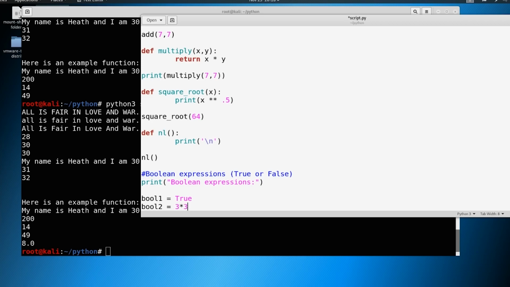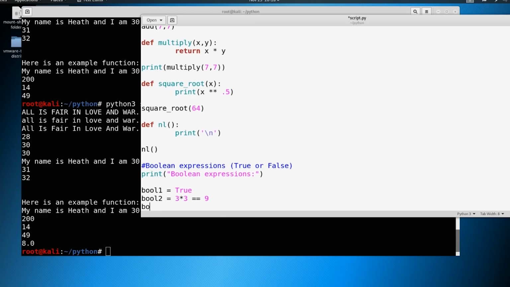Now, what does 3 times 3 equal? Well, that equals 9. So we can say == to mean something equals something. And so this number equals this number. So 3 times 3 is 9, which equals 9. So if we take this expression and we say 9 equals 9, it's going to return True.